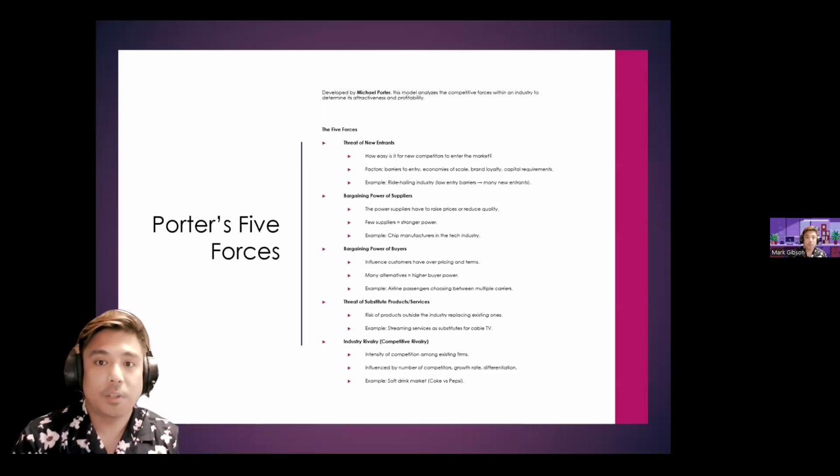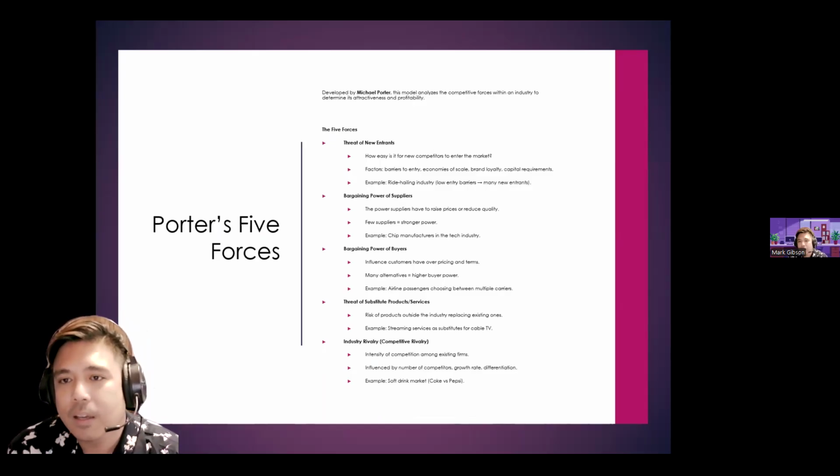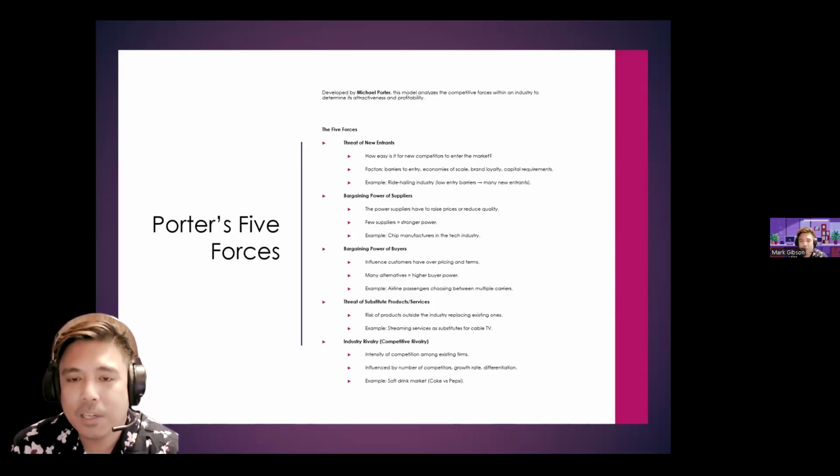Then we have the Porter's Five Forces. It's developed by Michael Porter. It analyzes the competitive forces within an industry to determine its attractiveness and profitability. In our earlier sessions, we looked at Pfizer and the Porter's Five Forces within the pharmaceutical industry.